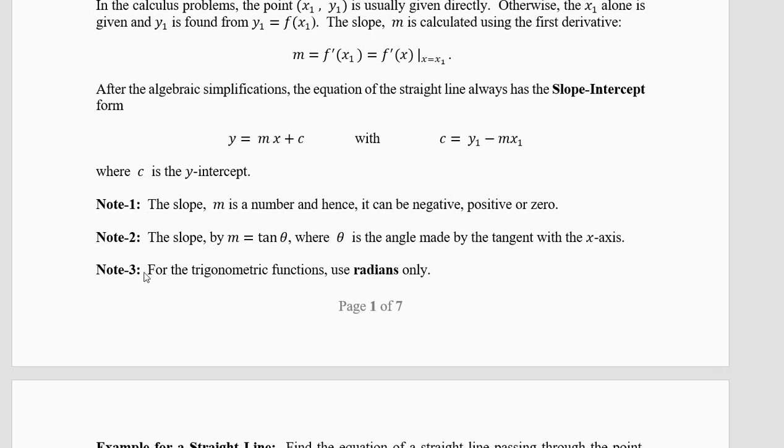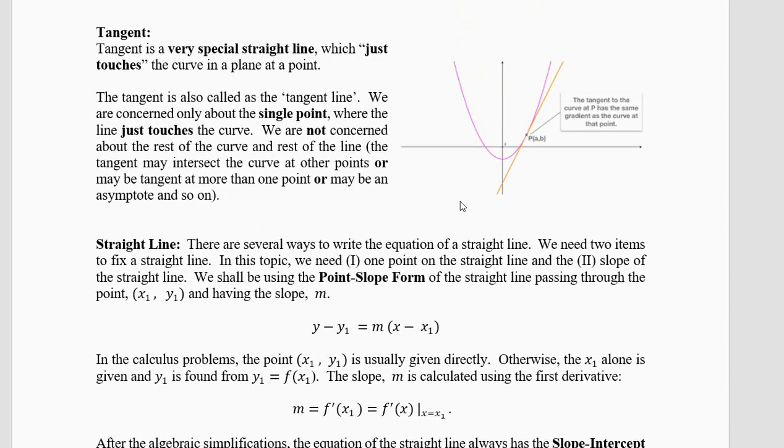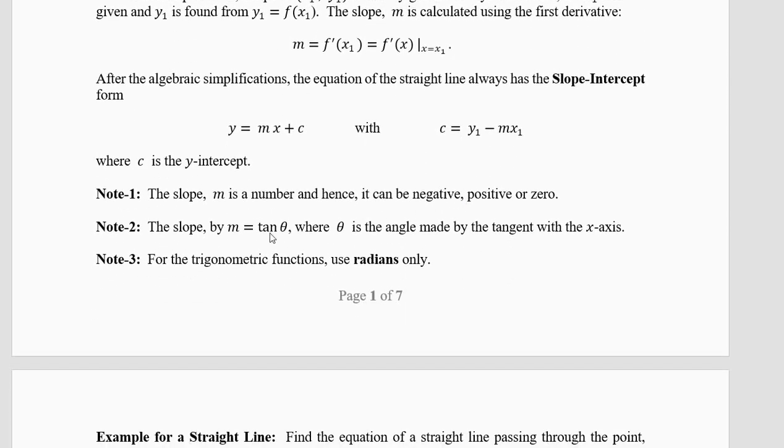Now we have to note down a few important points. Point 1. The slope m is a number, and it can be negative, positive, or 0. Now the slope is equal to the tangent of the angle. See, this straight line is making a small angle with the x-axis. If you take the tangent of that angle, you will get the slope. So slope equal to tangent theta. We are not going to use this concept, but you should know what angle the line is making with the x-axis.